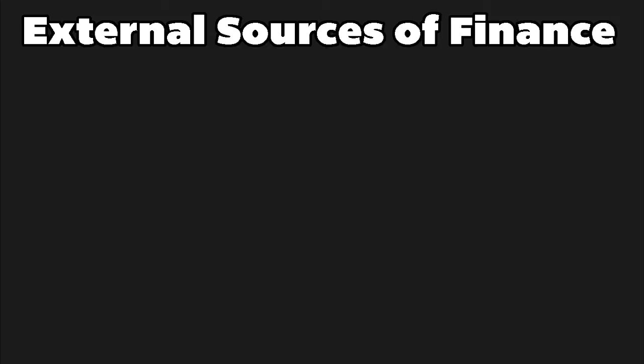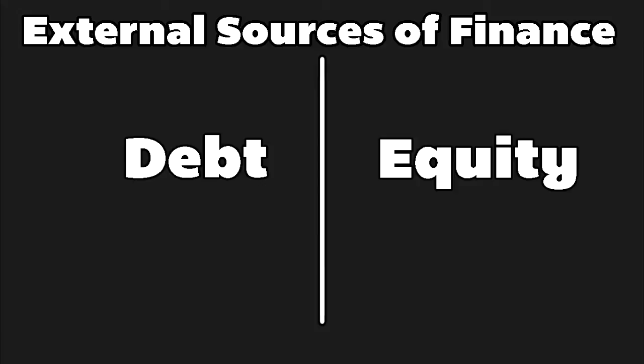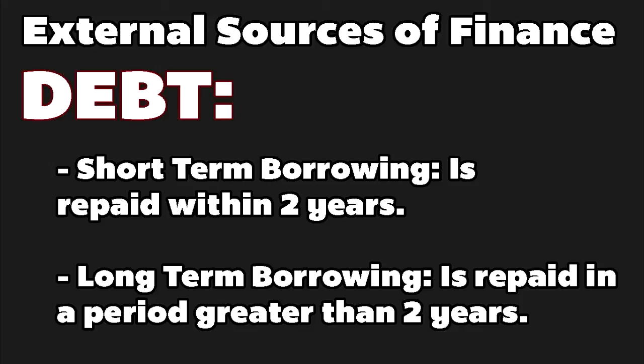This tutorial will teach you about the different external sources of finance. External sources of finance are broken down into two categories, that is, debt and equity. Debt as a source of finance is split into either short-term borrowing, meaning it has to be paid within 2 years, or long-term borrowing, which means it has to be paid in a period greater than 2 years.